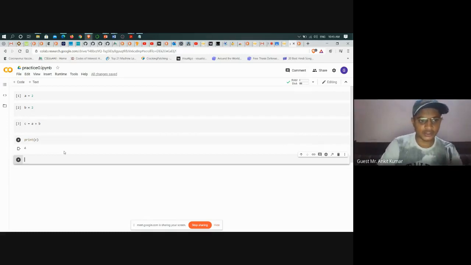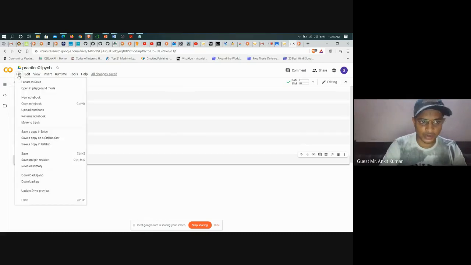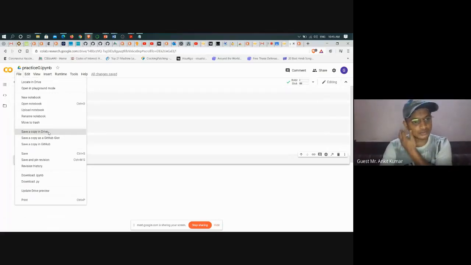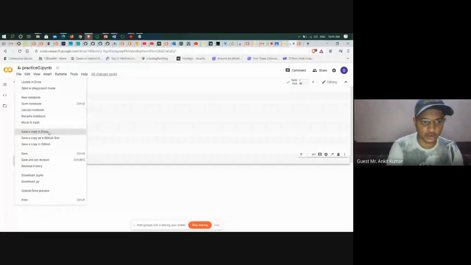Once you are done with your file, all you have to do is click on file and first save it. Then click on file and save a copy in Drive. This will save the copy in your Drive. Let's suppose you're working at home, and for the next class you are at some other place, then you can still continue to work with your file which is saved in your Drive.